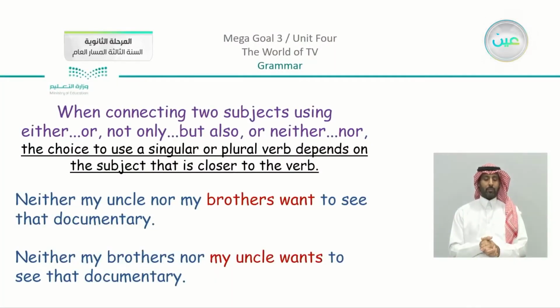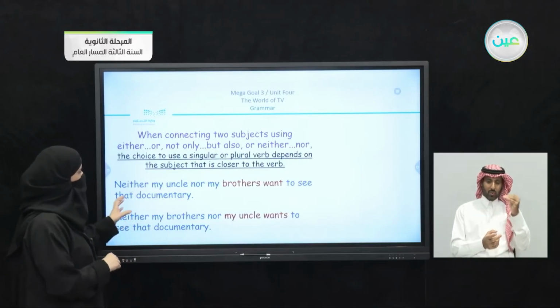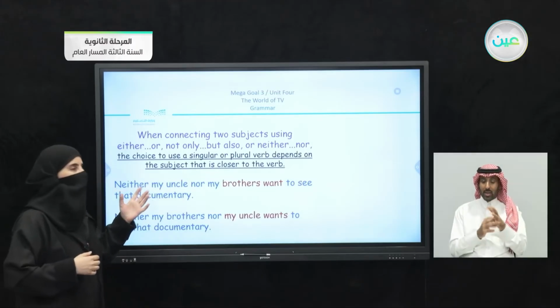Now, when connecting two subjects using either/or, not only/but also, or neither/nor, the choice to use a singular or plural verb depends on the subject that is closer to the verb. What does this mean? Let's just start with the first of the two sentences to understand the explanation.